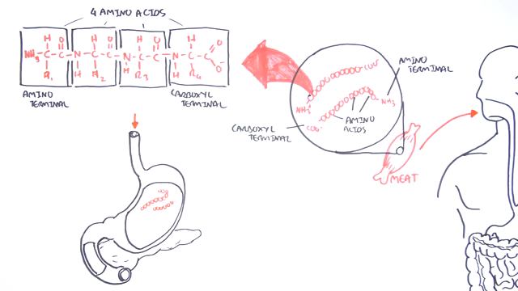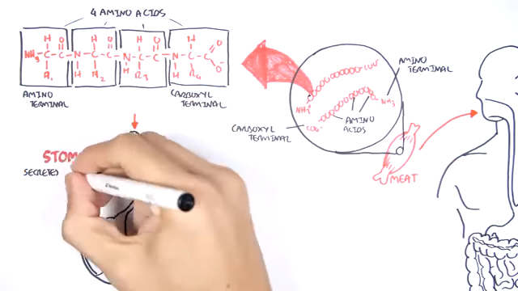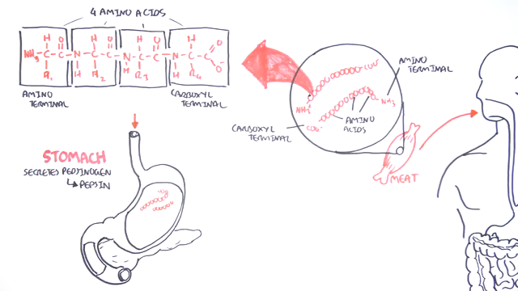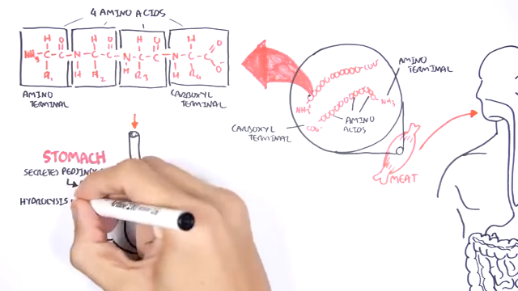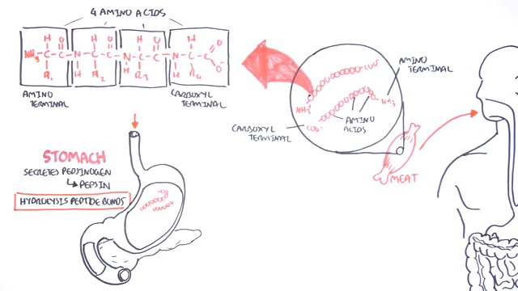It has only been physically digested with the mouth. Anyways, the chemical digestion of protein actually begins in the stomach, because the stomach secretes pepsinogen, which once secreted will convert to pepsin. Pepsin hydrolyzes peptide bonds, so it breaks the protein bonds, the amino acid bonds.